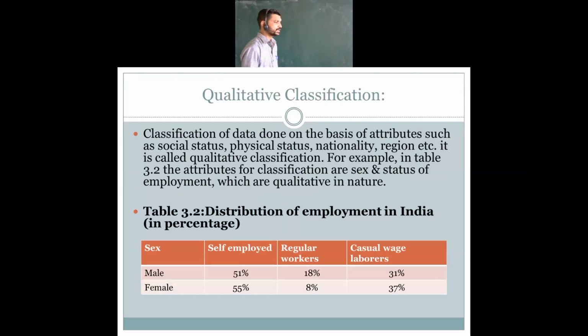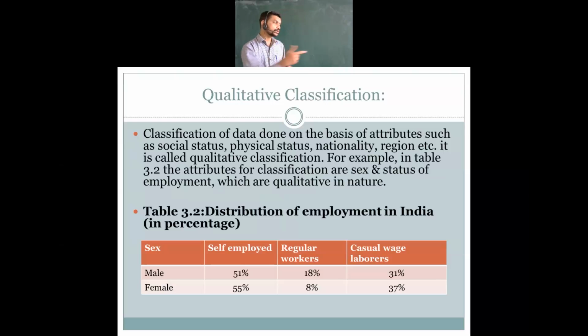Classification of data on the basis of attributes, just like social status. How is social status built? If you are the individual person who is the leader of a group of persons, you are presented as a leader. Or else the politicians, on the basis of status, he is the MLA, he is the MP. We classify the status on the attributes.